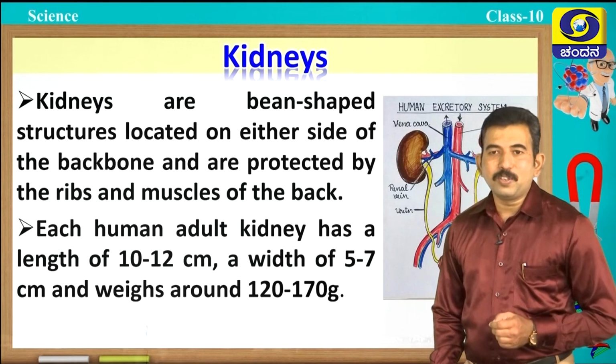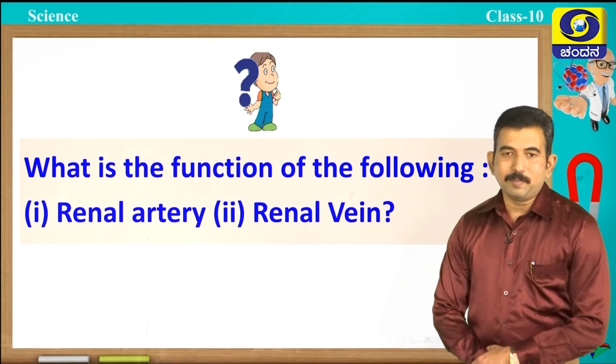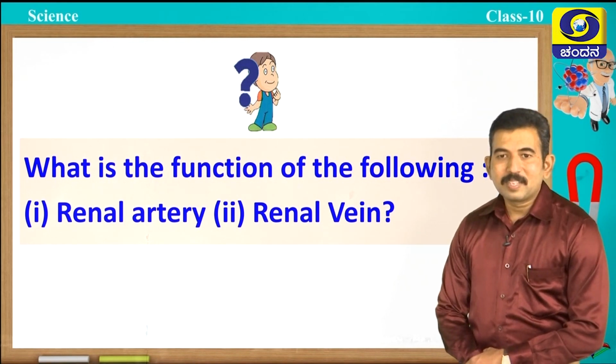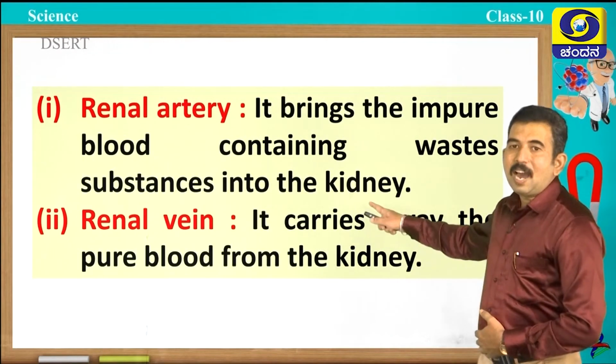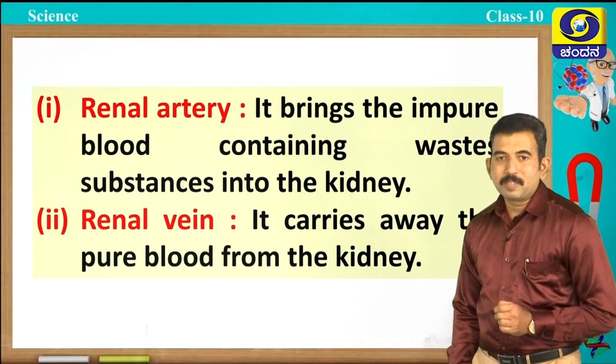Students, one question for you. What is the function of the following: renal artery and renal vein? Yes, you have observed in the last picture. Renal artery brings the impure blood containing waste substances into the kidney, whereas renal vein carries away the pure blood from the kidney.